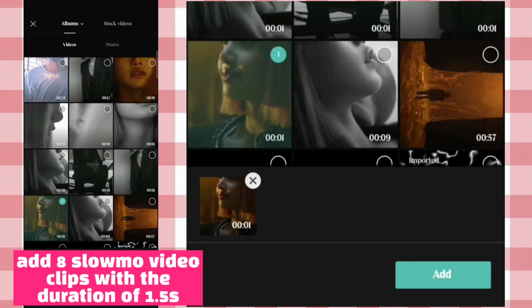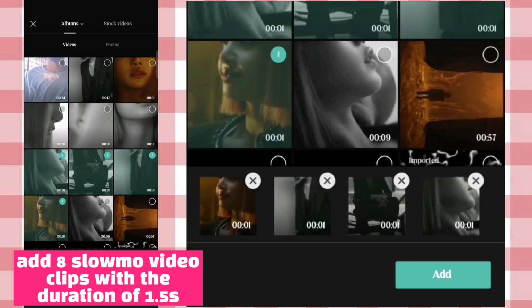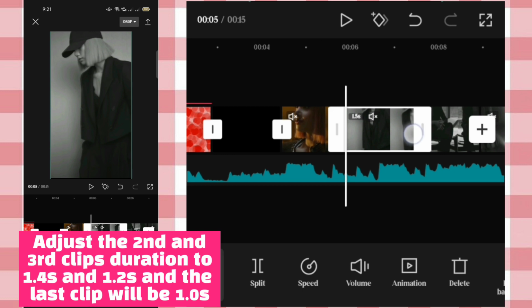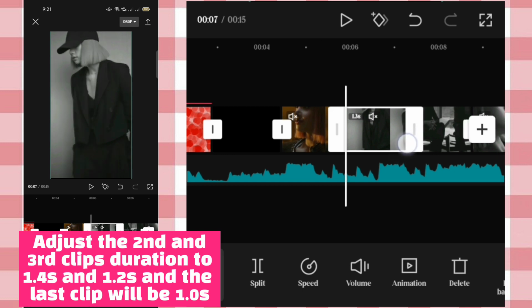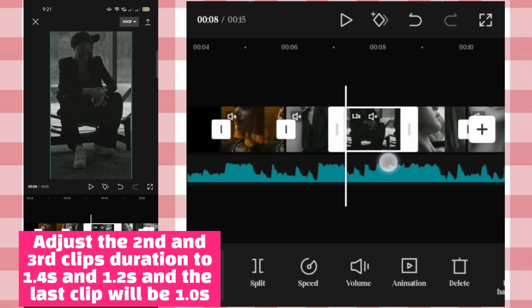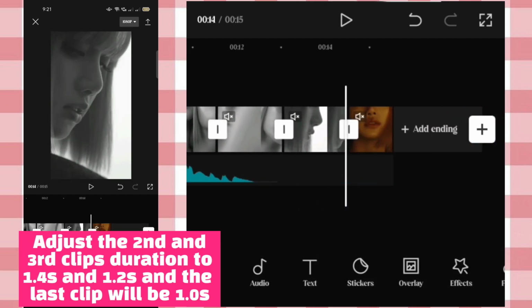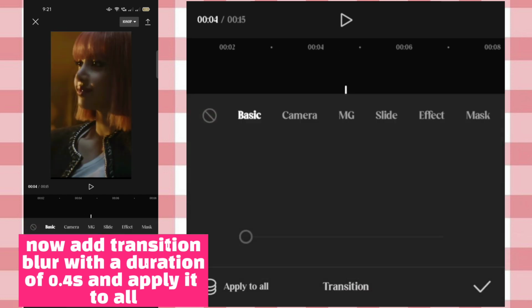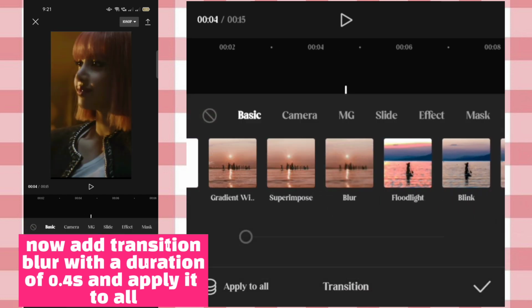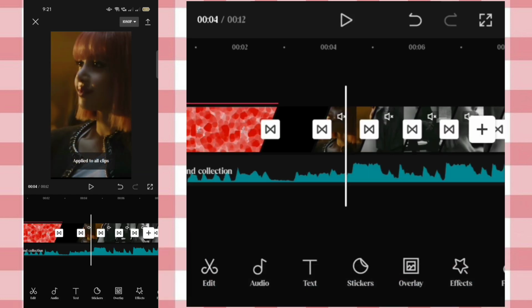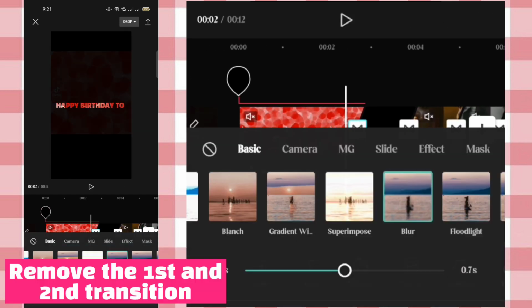Add 8 slow-mo video clips with the duration of 1.5 seconds. Adjust the second and third clip's duration to 1.2 seconds and 1.2 seconds, and the last clip will be 1.0 second. Now add transition blur with a duration of 0.5 seconds and apply it to all. Remove the first and second transition.